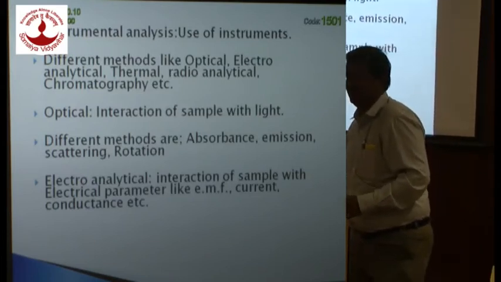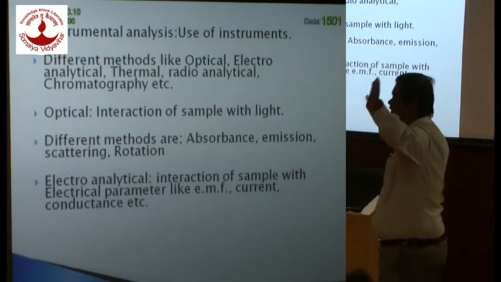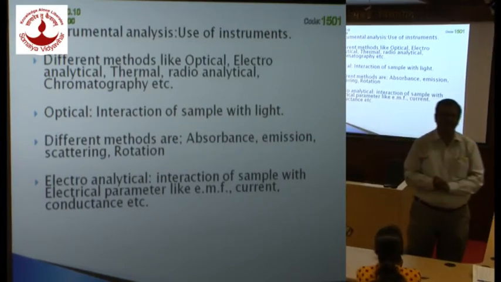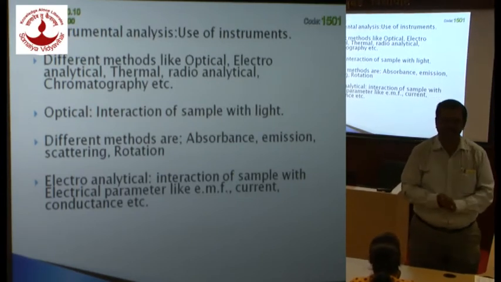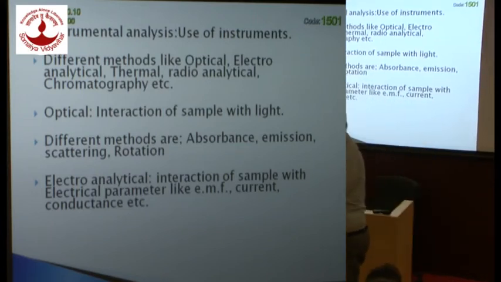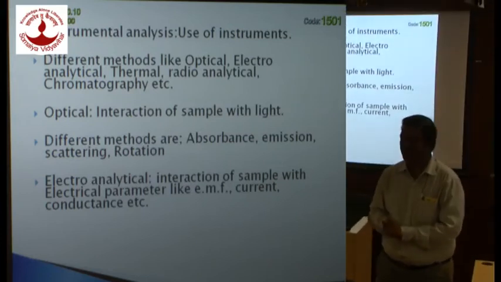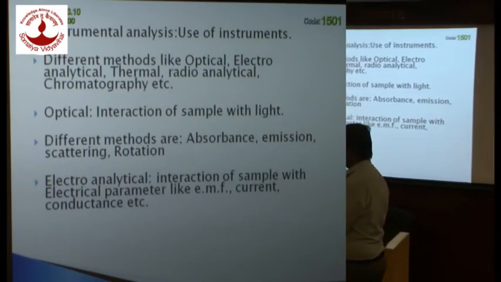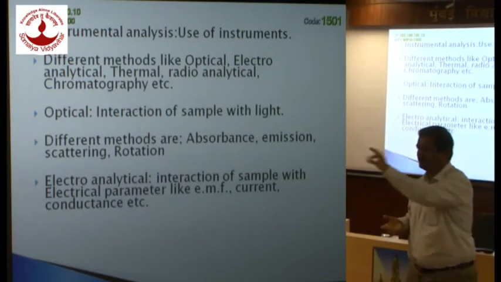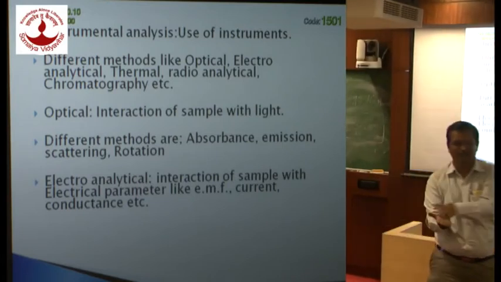Then talk about instrumental methods. Now, when you talk of instrumental methods, you have a Pandora's box, a whole variety of methods, and they are based on various interactions of the sample with matter. That is what instrumental methods are. Let us classify them briefly. First is optical methods. What are the optical methods? Optical methods are those methods which depend on interaction of the sample with light. The basic principle is interaction of the sample with light.